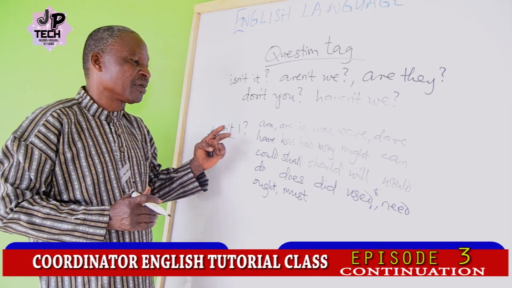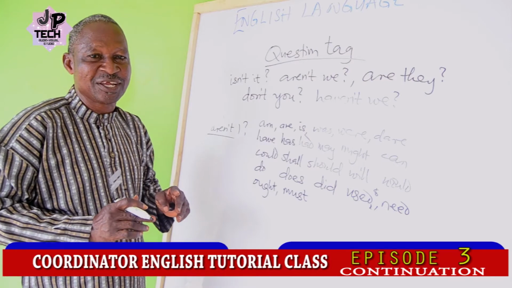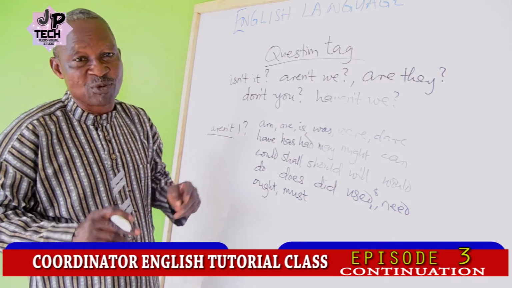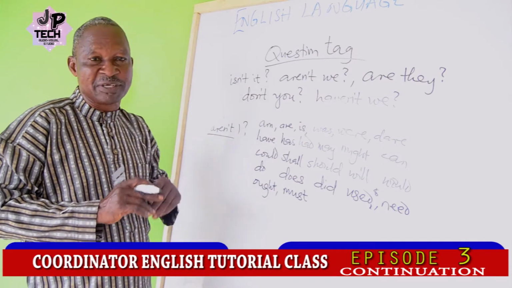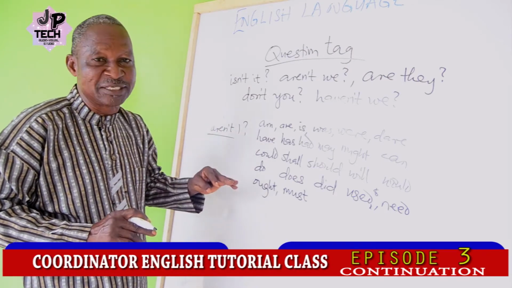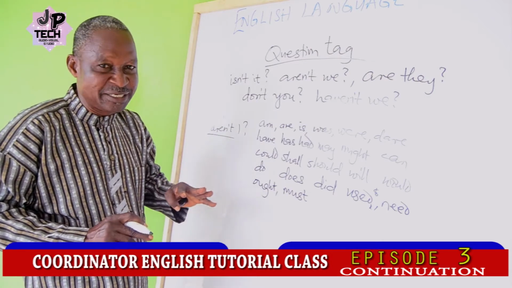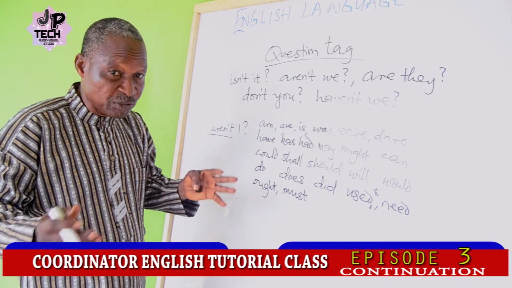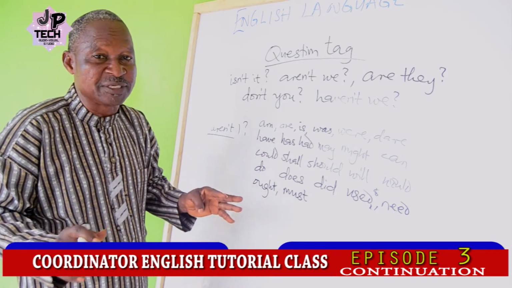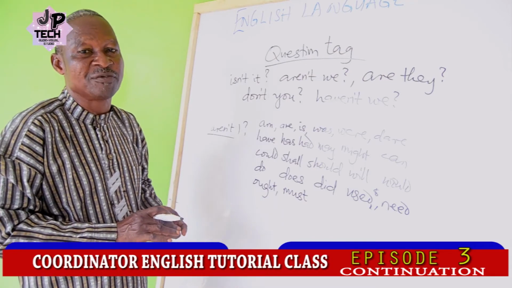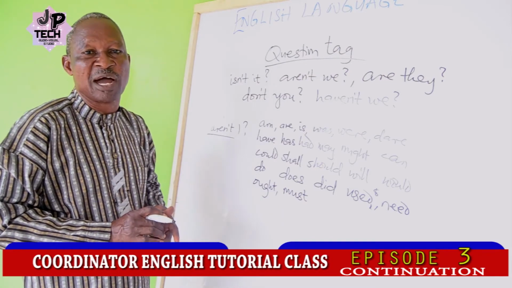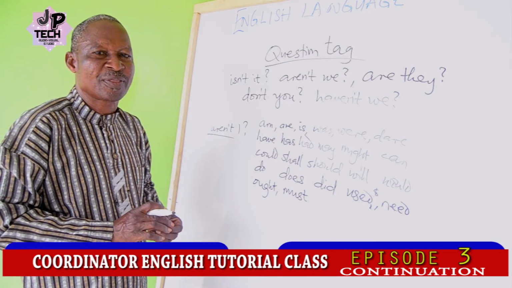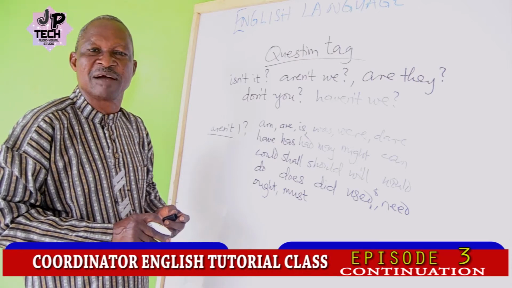Take note: has, have, had. Not in every case can they be made to form the question tag. Meaning that not in every case that have, has, had, and also need and ought are used can they form the question tag. In some cases they are not regarded as anomalous verbs. For example, "I have a ruler." It would be very wrong to say "haven't I?" You cannot say "haven't I?"